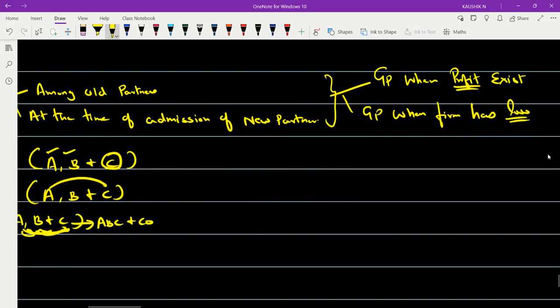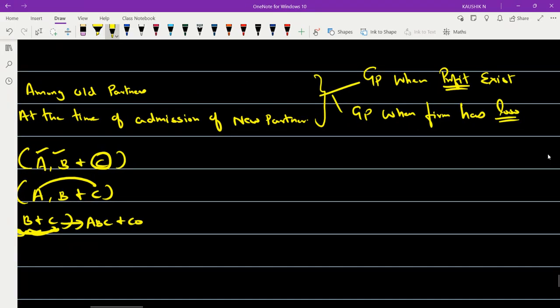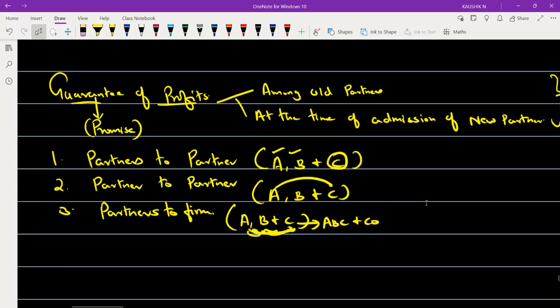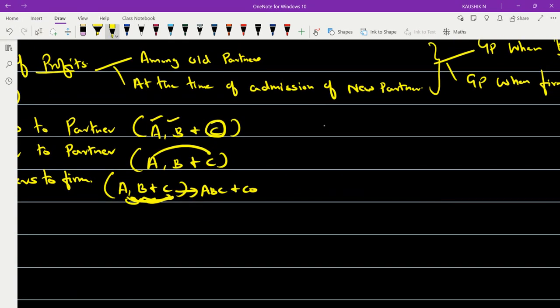So when there is a profit, how will you go with guarantee of profits, or when there is a loss, how to deal with it. And it could be done in any of these forms: partner to partner, partners to partner, and partners to the firm collectively.